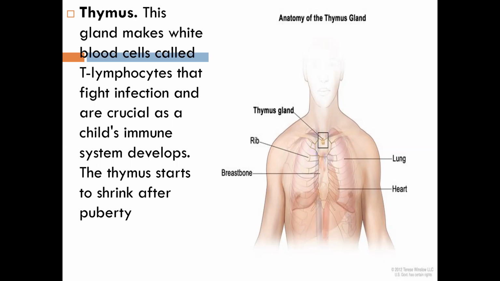जब children का, child का immune system develop होता है ना, तो ये जो gland है ये बहुत ज्यादा crucial है. And then, men, women, whatever it is, when the puberty starts, after the puberty starts, the thymus used to shrink. So what is shrink? SHRINK. ये जो thymus है ना, it will shrink after your puberty.